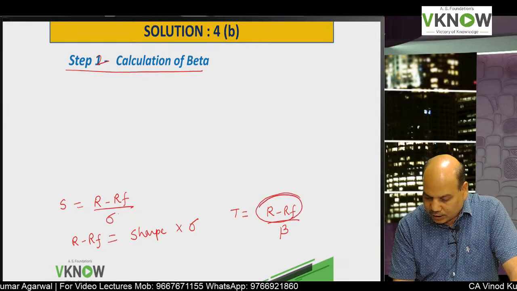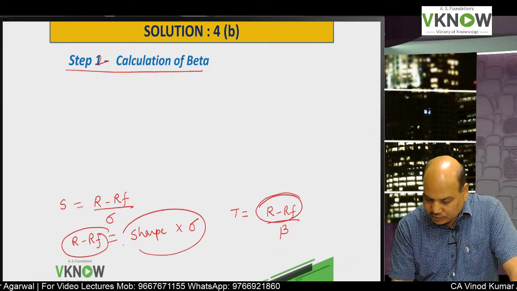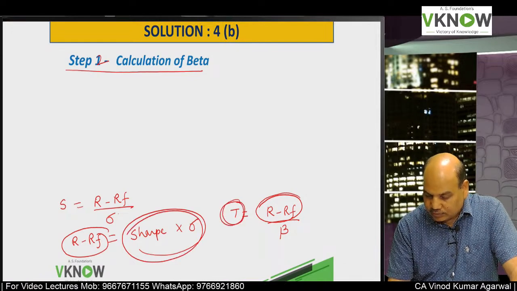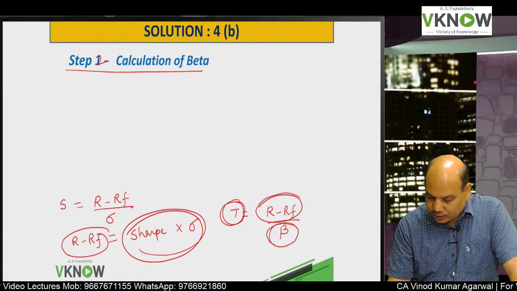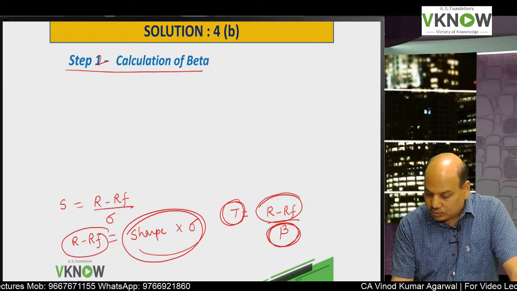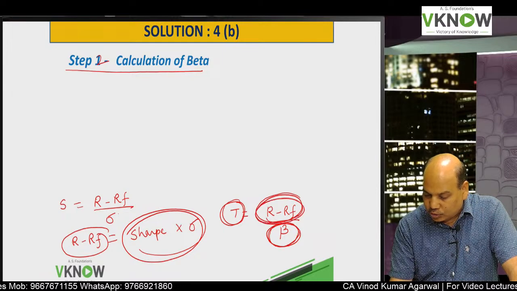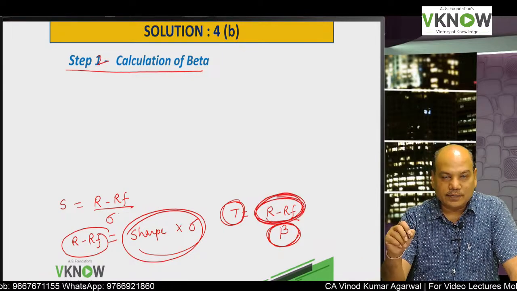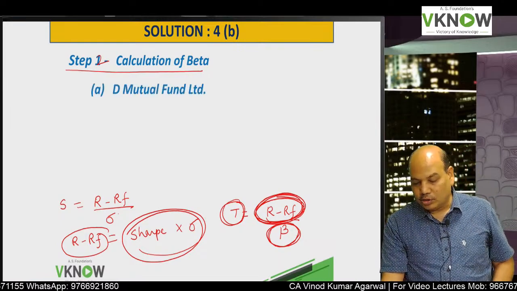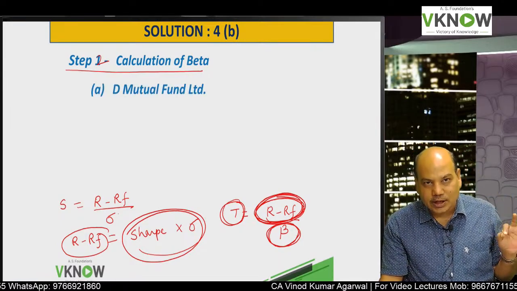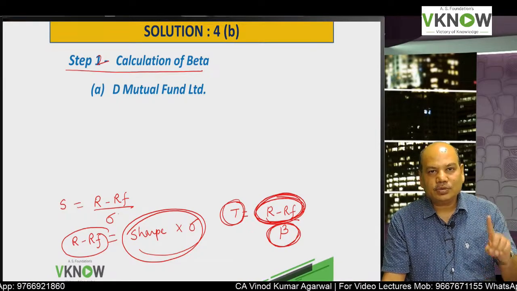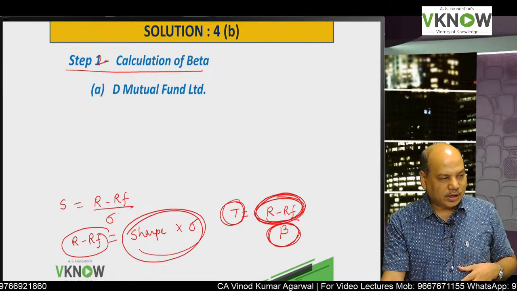R minus RF you will get from the previous calculation. Treynor ratio is given, so we can find the missing figure, beta. So first I'll find the value of R minus RF using the Sharpe ratio, and using that R minus RF and the Treynor ratio we can find the beta value, right?